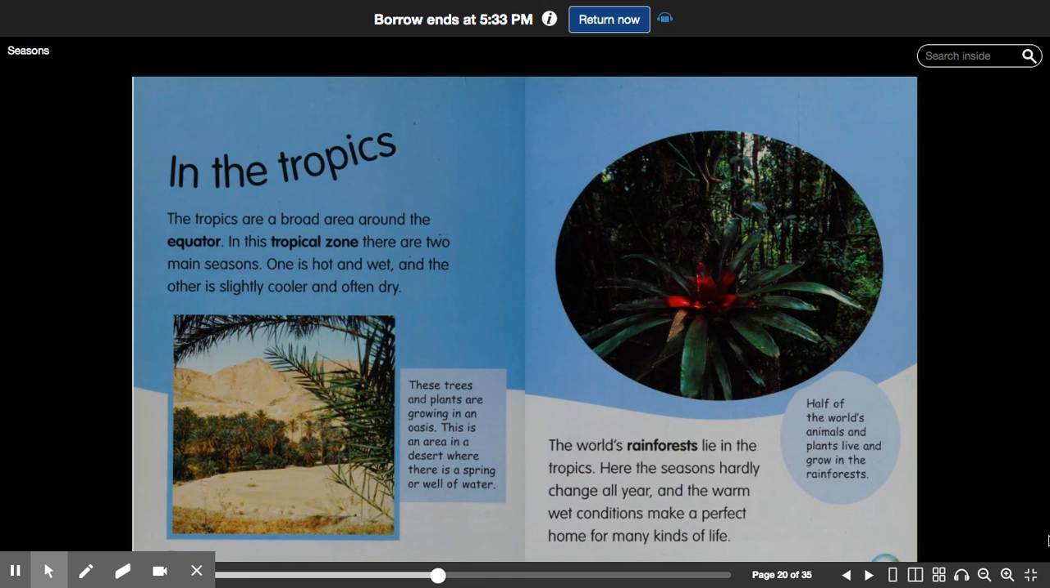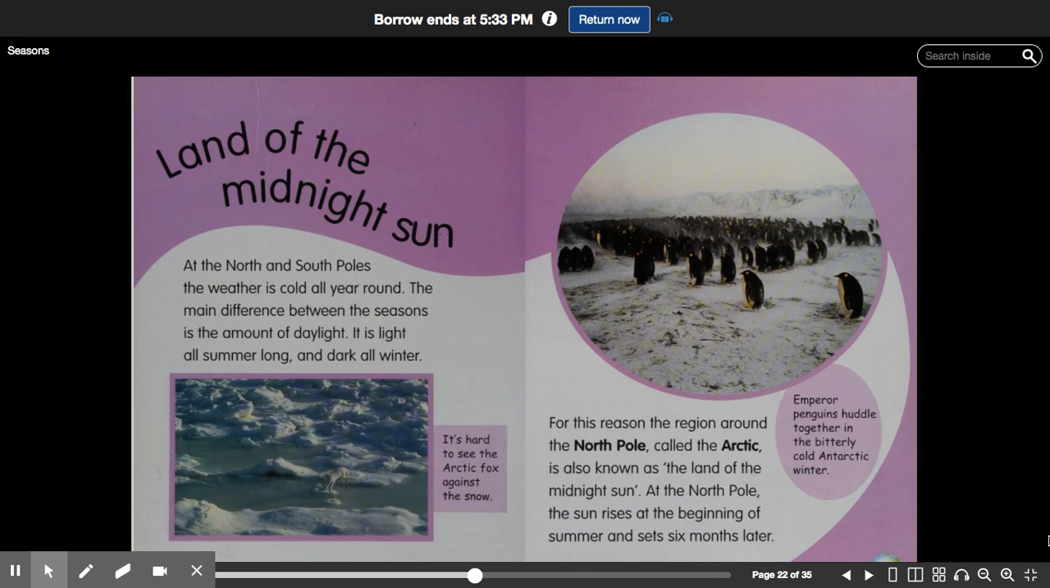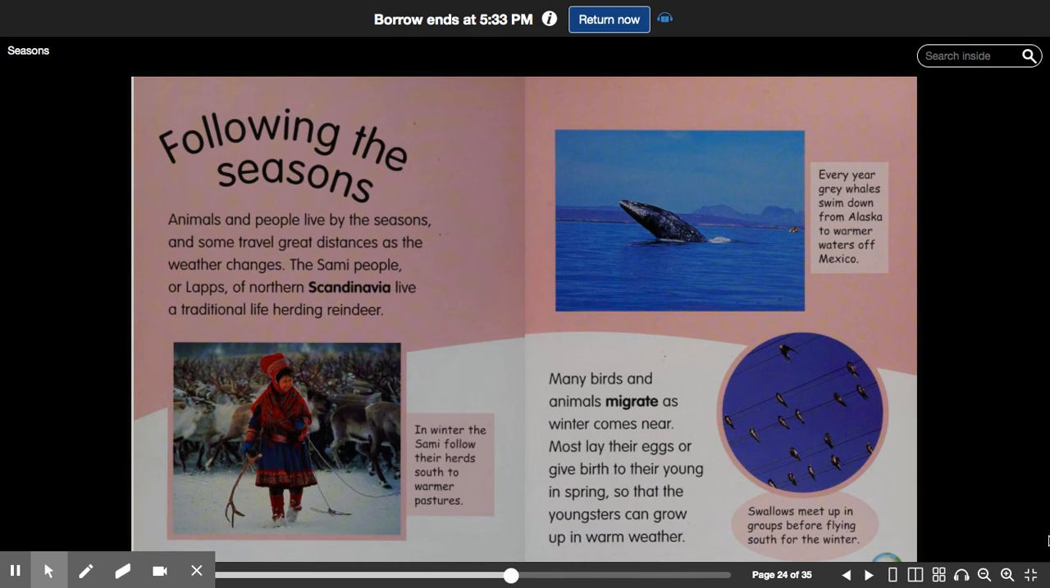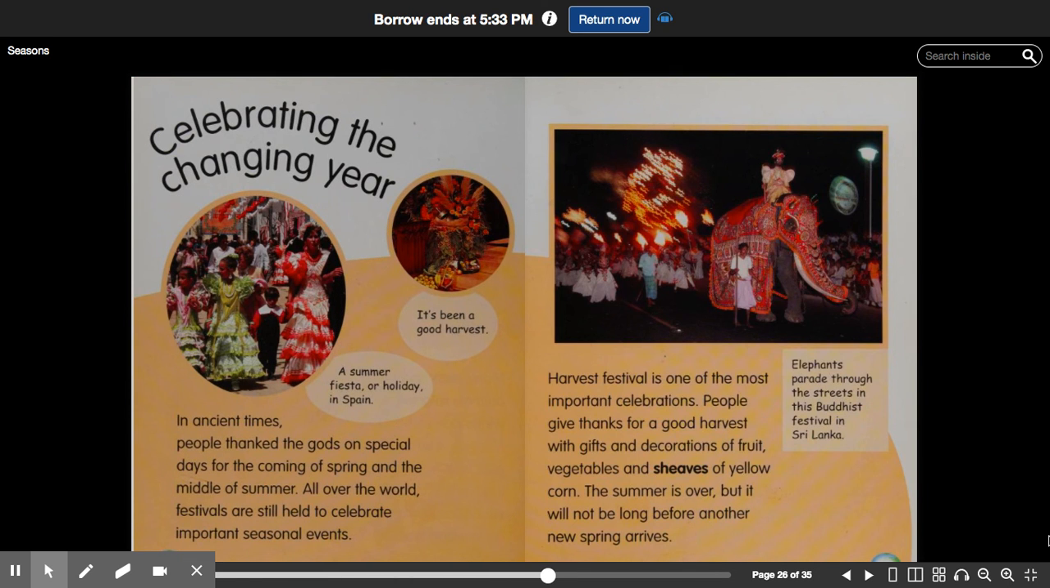Here we have some information about the tropics, and we're not going to get into that too much. And here we have some information about the North Pole and the South Pole, where seasons are quite different. But we're not going to focus on that either. Here we are looking at animals and peoples who have different seasons. And here we have some celebrations of people who celebrate a little differently than we do here in the United States.